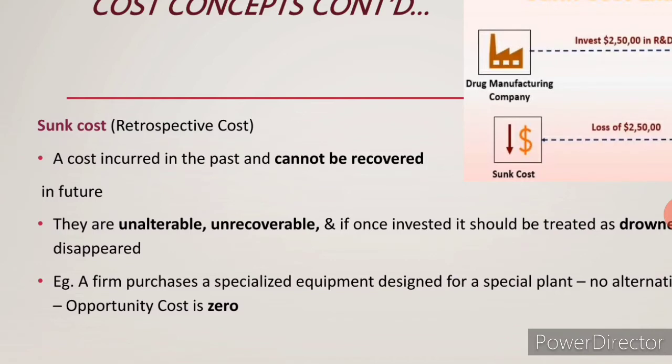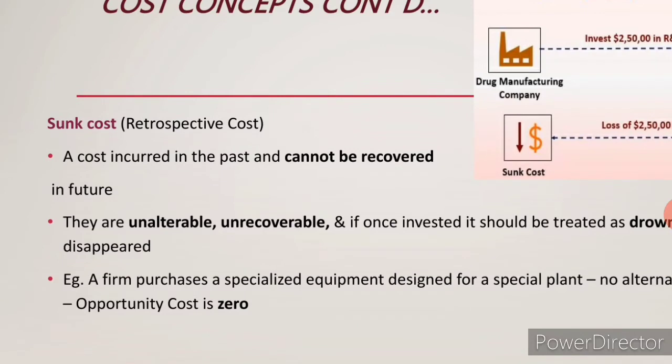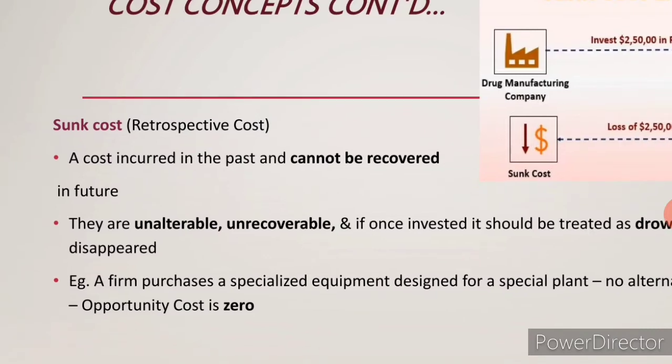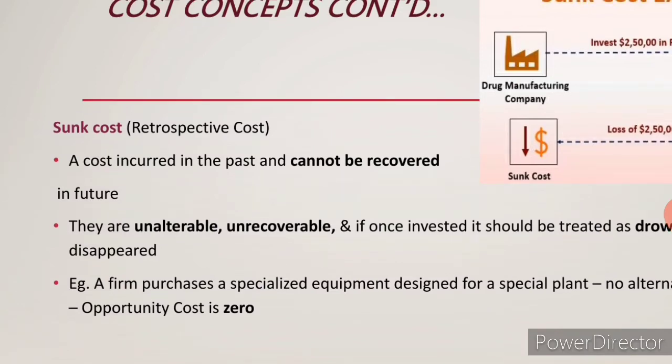That is why it is a cost incurred in the past and cannot be recovered in the future. Adopting a technology keeps on changing, and that cost cannot be recovered in the future, because in the future some other technology will be used. So, this is called a sunk cost.